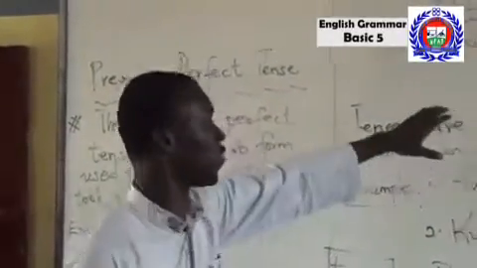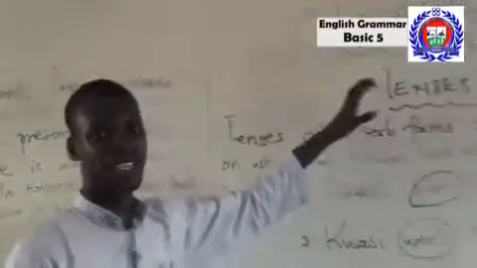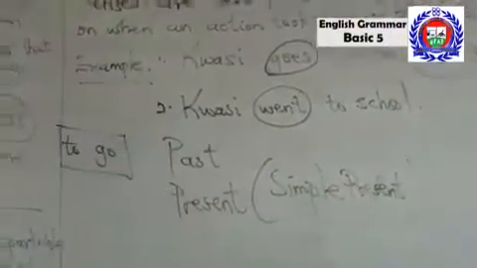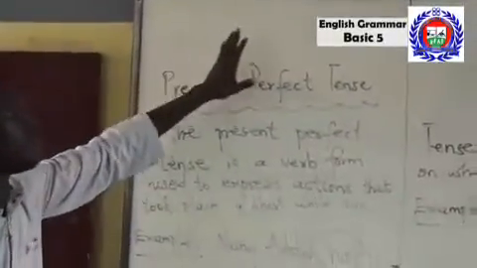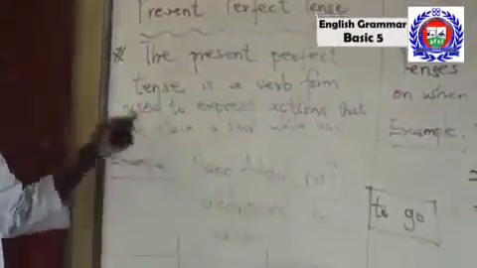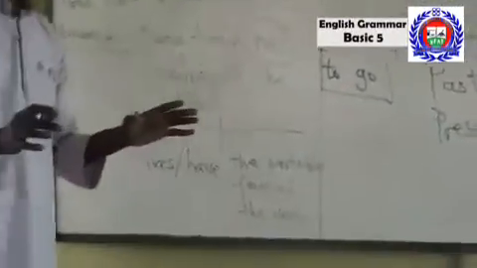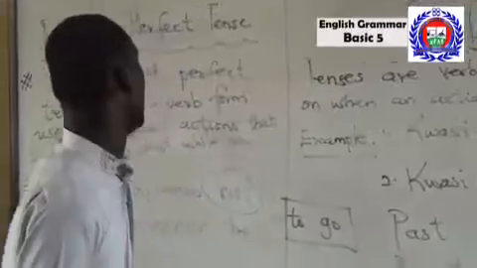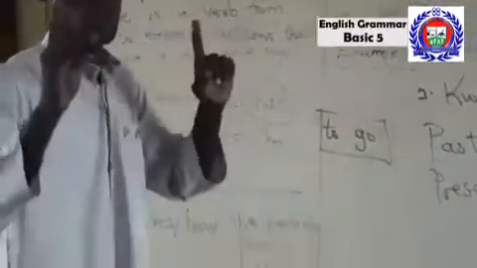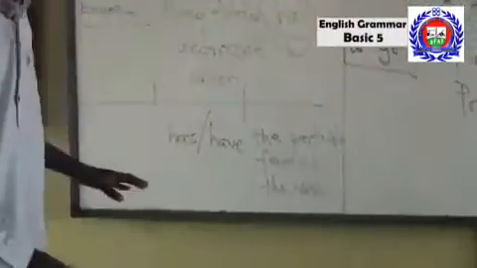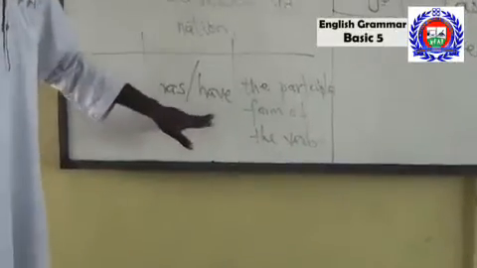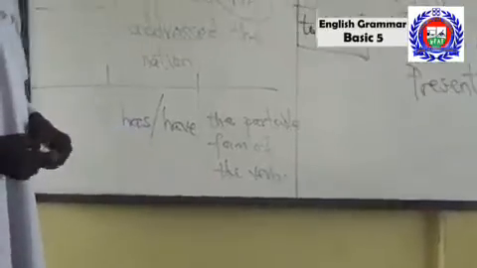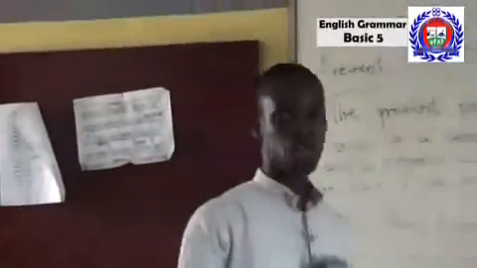So today we talked of tenses, what tenses are, the forms of tenses. Then we came to our main topic, that is present perfect tense, trying to know how this particular tense form is made, how we form tenses in the present perfect. Don't forget, to make it simple for you, the use of has or have plus the participle form of the verb. Thank you and God bless you.